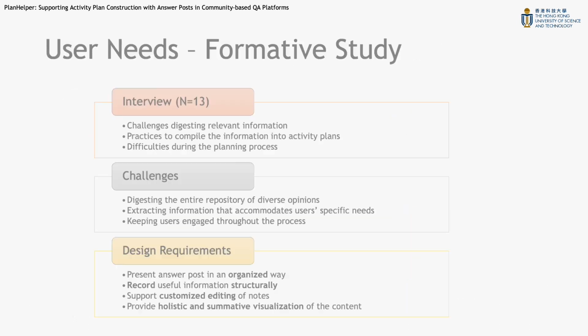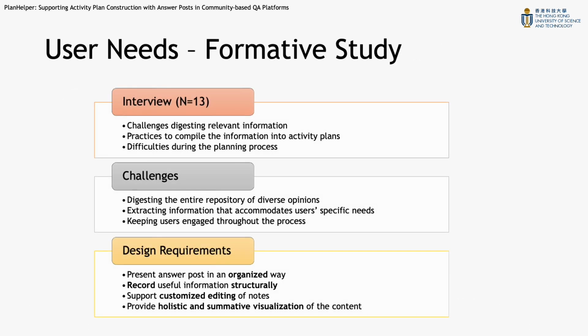We started with a formative study of 13 frequent users of CQA platforms for activity planning. We asked them what challenges they faced when digesting relevant information from user posts, what are their current practices to compile the information into activity plans, and whether there was any difficulties during the process.